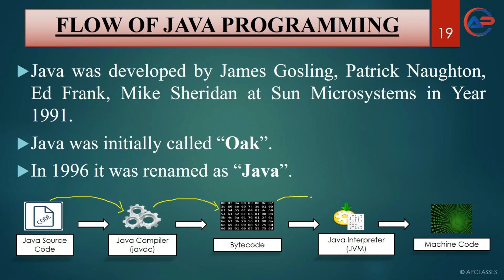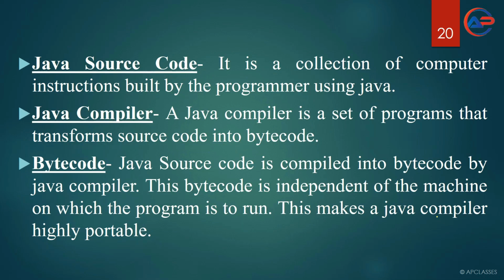Once it is converted to bytecode, with the help of the interpreter, it will be decoded for the JVM. Once it is decoded for the JVM, then the JVM can further convert it into machine code. Now, once it is converted to machine code, it can be executed on an operating system. Is it clear to you?